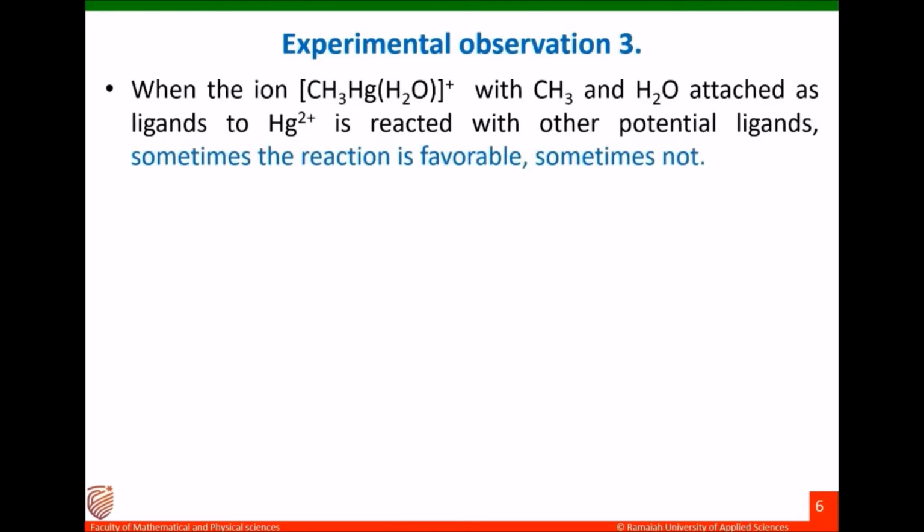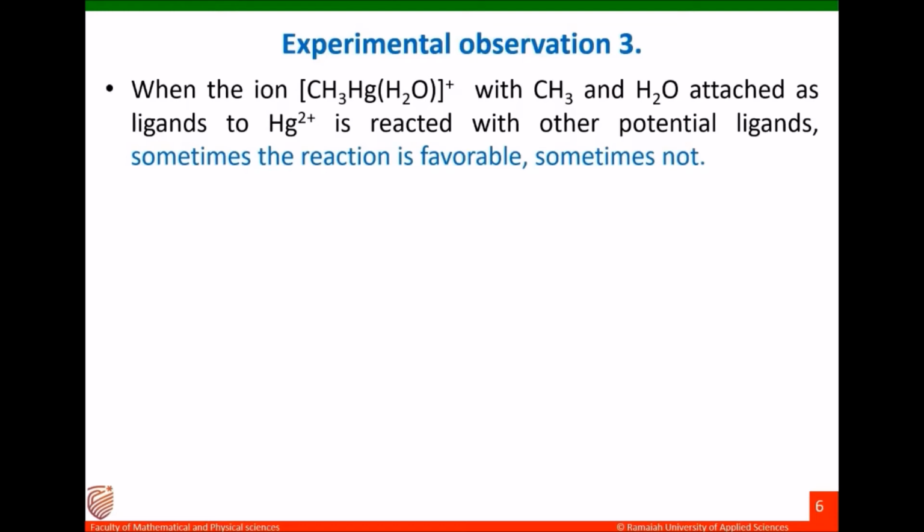Third experimental observation: equilibrium constant of an exchange reaction. Take the coordination sphere CH3HgH2O+, where CH3 and H2O are attached as ligands to the mercury ion. When it is interacting with other potential ligands, some exchange reaction may happen. Exchange reaction means one of the groups will be exchanged by another group.